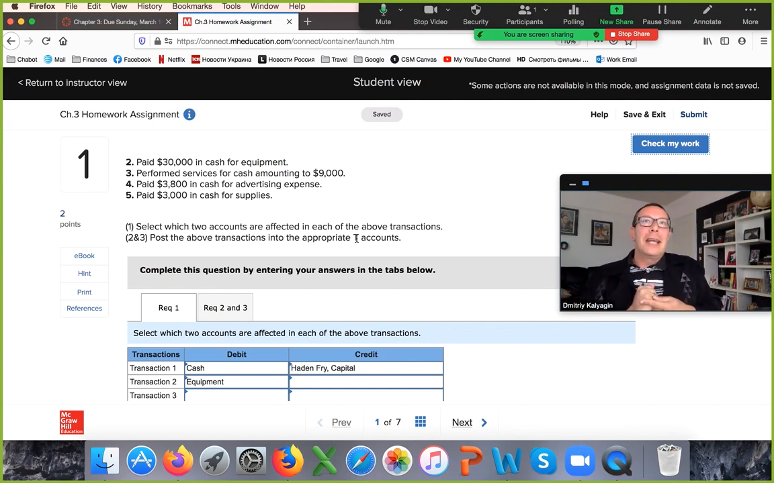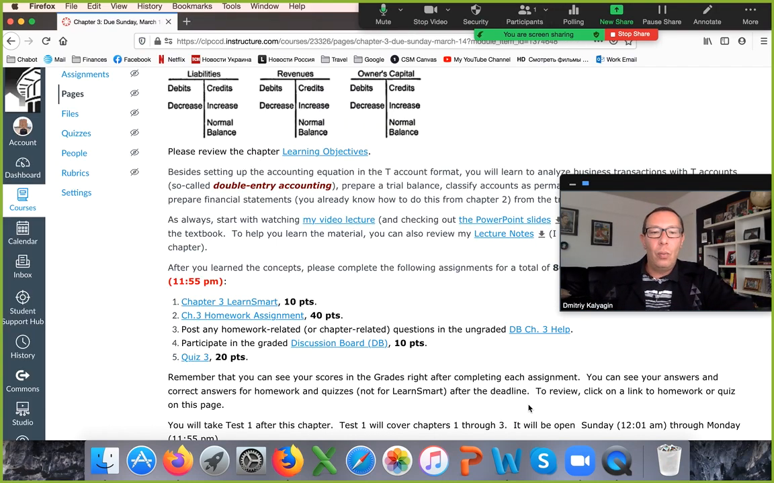Accounting is like athletics, like sports. You have to practice. It has to click. There's no way to learn this material by memorization. You have to comprehend what you're doing. So that's the homework assignment.